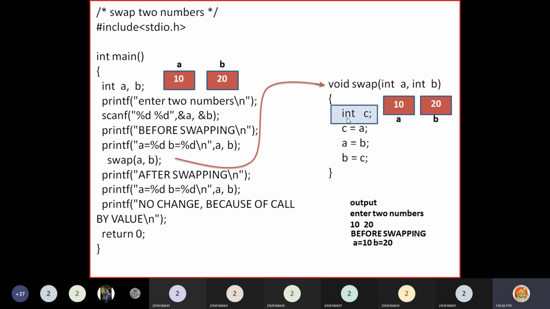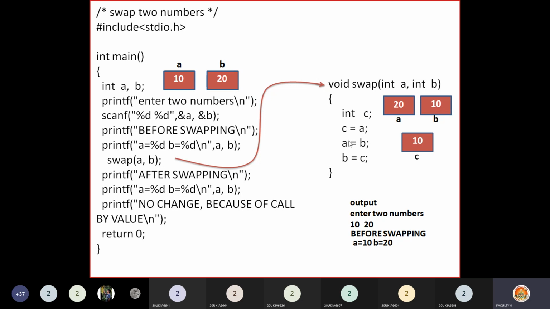Now, int c, I have declared a c variable, so for c, memory will be allocated. All these three are local to this function. Now this statement is executed: c is equal to a, the value will be copied into c. So what is the code for swapping two numbers? c is equal to a, a is equal to b, and b is equal to c. Next, a is equal to b will be executed here, so the b value will be copied into a. Now the a value changes to 20. Then next, b is equal to c, so the c value will be copied into b. Now the b value becomes 10 here.